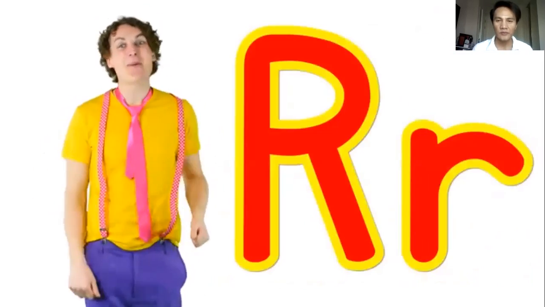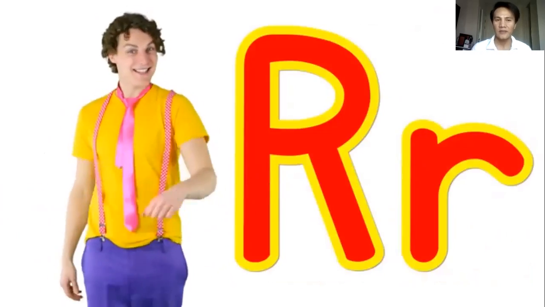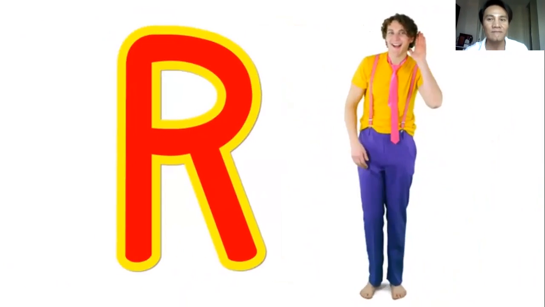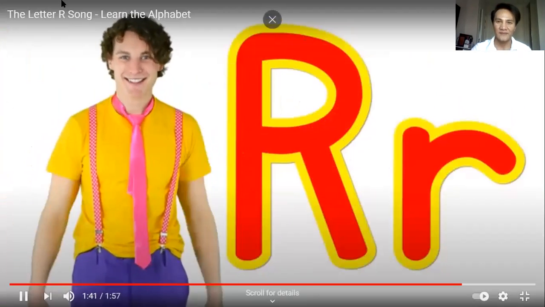You know some R words now. Let's make the letter R sound. Ra, ra, ra, ra, ra, ra, ra, ra. Your turn. Ra, ra, ra, ra, ra, ra, ra, ra.